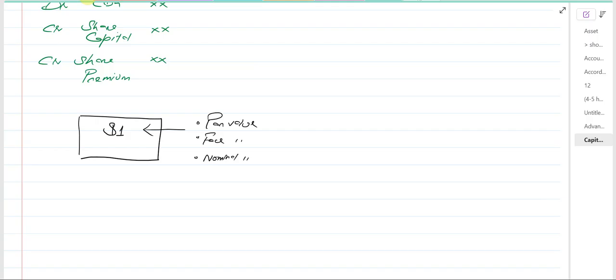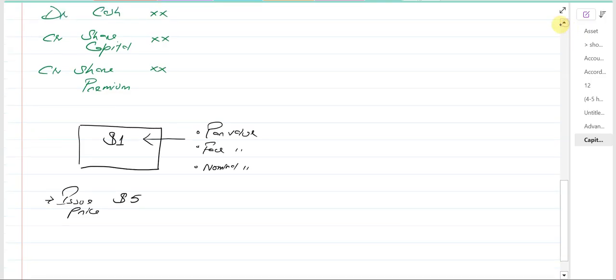And then there is the issue price. The issue price is the value at which the company is going to issue the shares, for example $5. Now the par value is the nominal value. Why do we say nominal value? Because this is the minimum value of the share. The company cannot issue the share below this value.